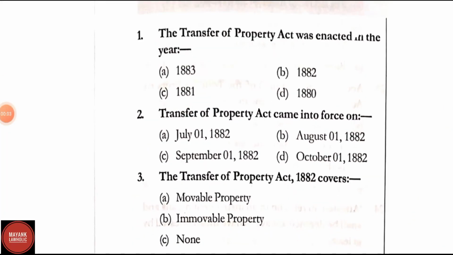Hello everyone. In this video we will discuss more than 500 MCQs of the Transfer of Property Act. So let's get started from question number 1.